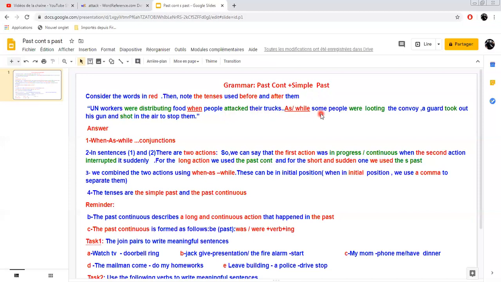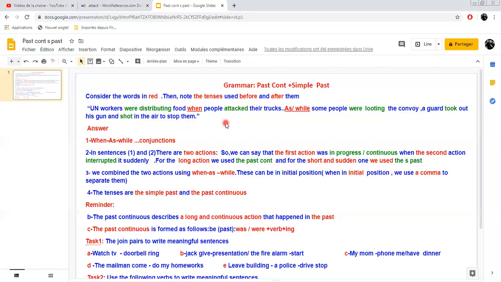As or while some people were looting, of course. To loot means you take something with force, whether it is money or food or anything. So we call it looting. So they were looting the convoy. The convoy is the group of vehicles traveling together, trucks and cars and so on. So as some people were looting the convoy, a guard took out his gun and shot in the air to stop them.